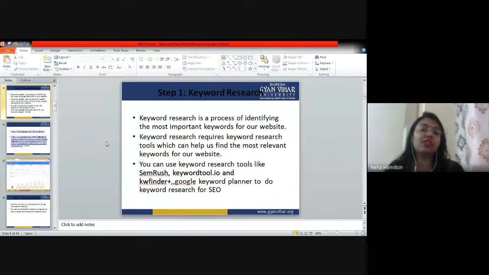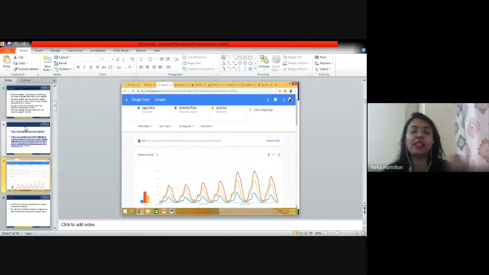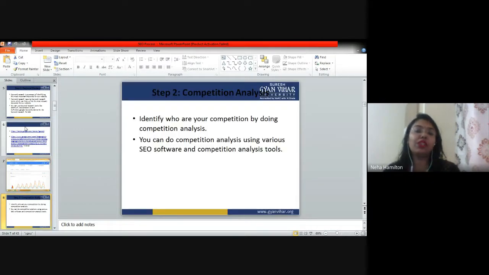And why is keyword research important? Because it is important to load your title tag, your meta description, and your web page with the relevant keywords which are trending and which are in demand, right? Why do we want to load that? Because we want to increase the traffic on our website. We want to increase the ranking of a particular website, right? So this is a tutorial you can see, and you can also go to Google Trends. We have seen how you compare two or three brands, right? And how do you compare the click-through rates of these three brands?